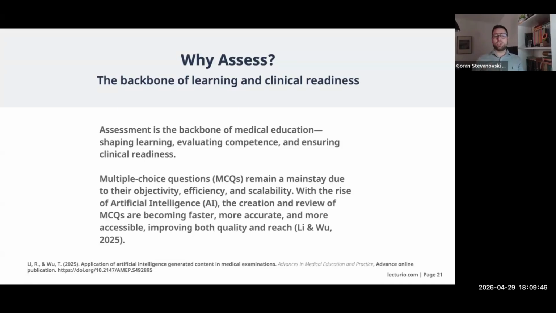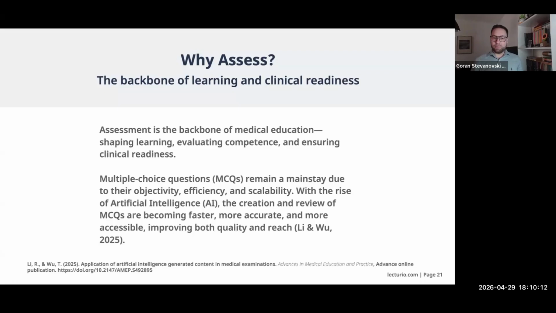But before we dive into Qbanks, let's just do a high-level review of why assess. So assessment is the backbone of learning and clinical readiness. And to one extent, we have formative assessment, which is the feedback and assessment that your students get throughout the course at different stages. And then you have the summative assessment that gives your students the green light that they can continue and move on with the next part of their training.